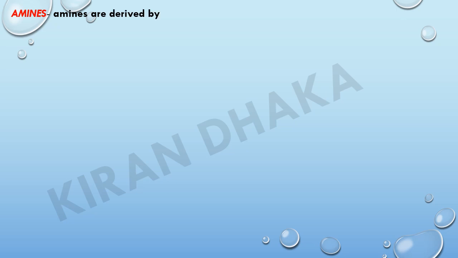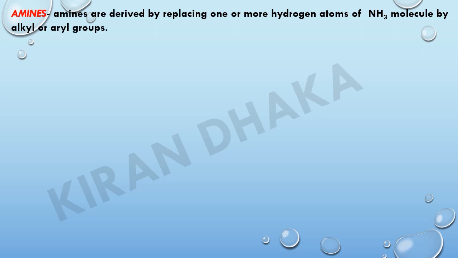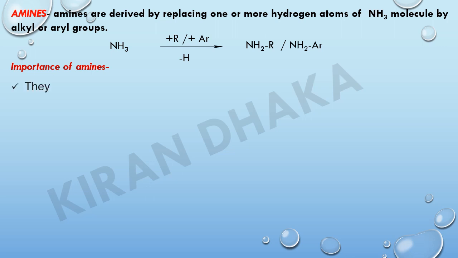Amines. Amines are derived by replacing one or more hydrogen atoms of an ammonia molecule by alkyl or aryl groups. For example, in the NH3 molecule, one hydrogen atom is replaced by an alkyl or aryl group and forms RNH2 or ArNH2, meaning amines.